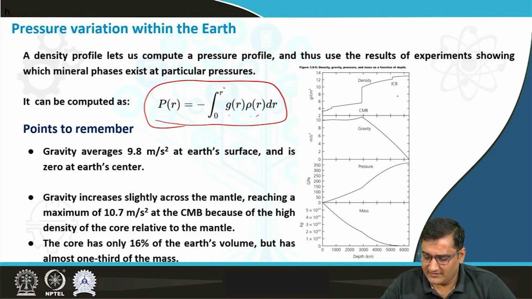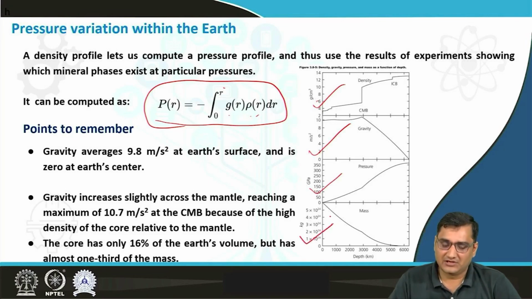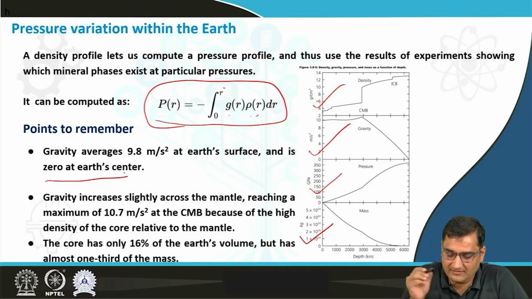There are a few points that we must remember, and these graphs are also given, which show the density variations with respect to depth, the gravity variations with respect to depth, the pressure variation with respect to depth, and the mass variations with respect to depth. So the average value of the gravity is 9.8 meter per second square at the Earth's surface, and is basically 0 at the Earth's center.